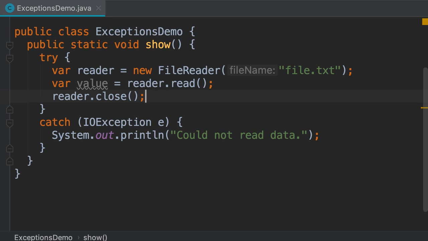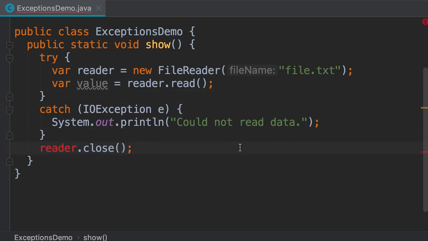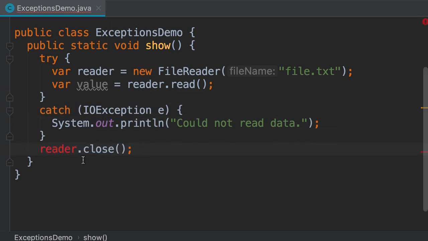Now, there's a problem with this implementation. Can you tell? The problem is that if this line throws an exception, the runtime will pass the control to this catch block, so this line will never get executed. Now, what if we put this line after our try catch block? Now the reader variable is not recognized because we have declared it inside this try block, so it's only accessible in this block. But let's not worry about it for a second.